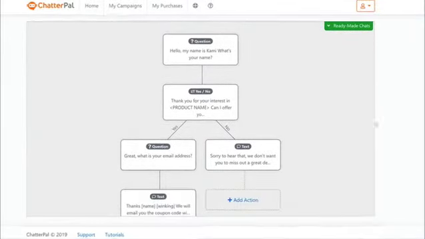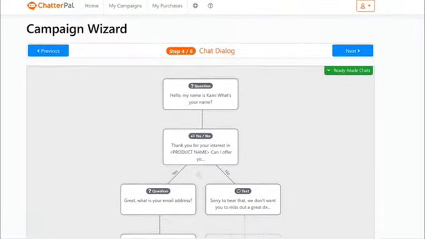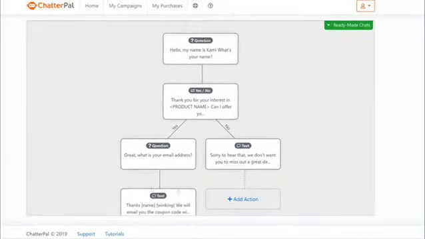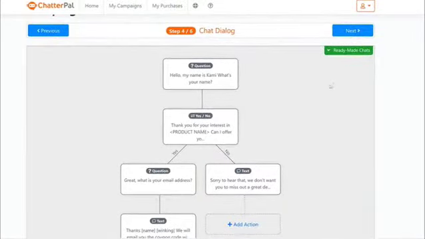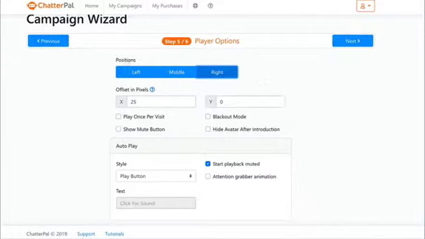And you can add any of these extra actions right here based on what they say or do. For example, they say yes, do this, no, do that, and I can extend it even further as well. Okay, for the purpose of this demonstration, I'm just going to click next, but you can customize it to your heart's desire. And in the very next step, you have the positions where you want your avatar to appear, left, middle, or right. I'm just going to leave it at right. And if you want specifically where you want it, you can also adjust it even further to make it perfectly where you want it to appear based on adjusting these numbers.